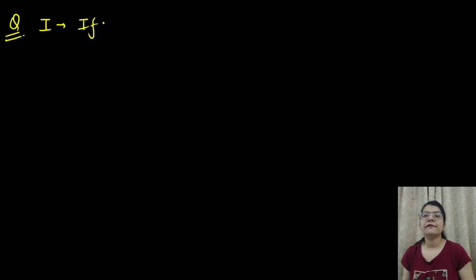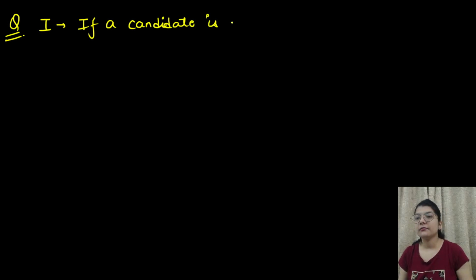The question is, statement 1 is, if a candidate is corrupt, he will not be elected.